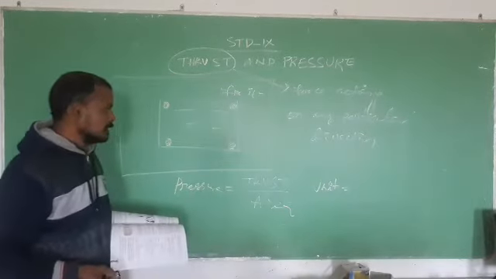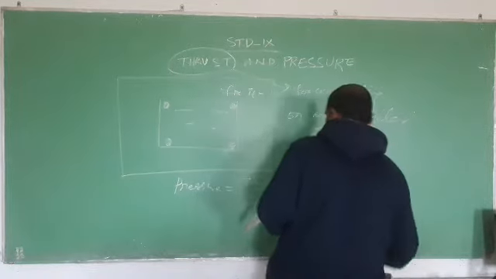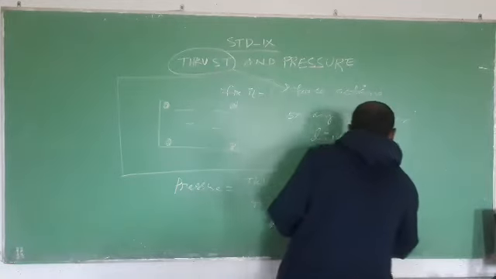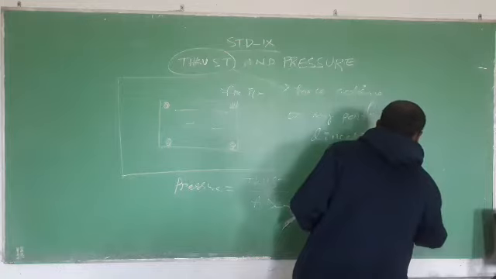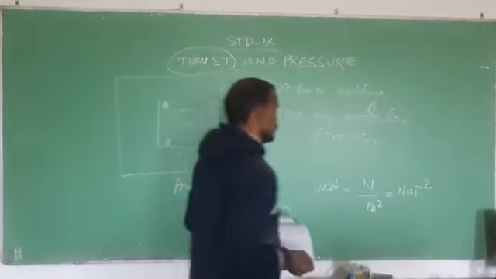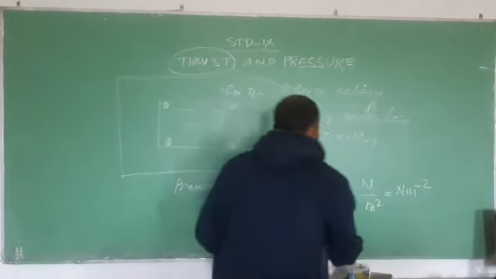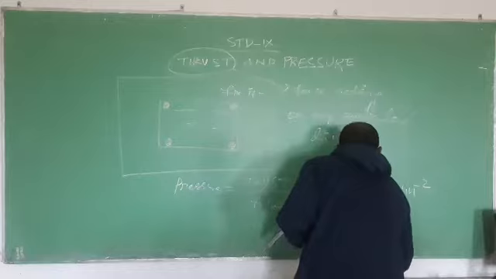Thrust is simple force. So you can take the SI unit as Newton, and area's SI unit is meter square. So the unit of pressure equals Newton per meter square, or Newton meter to the power minus 2. And it is also known as what? Pascal.